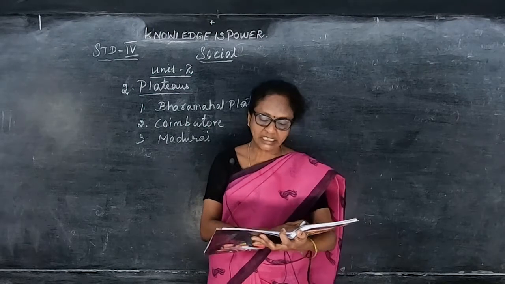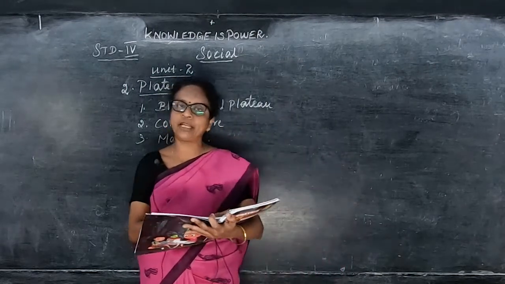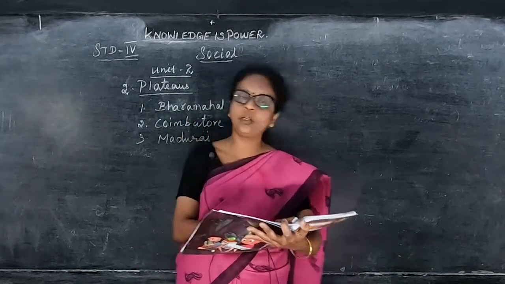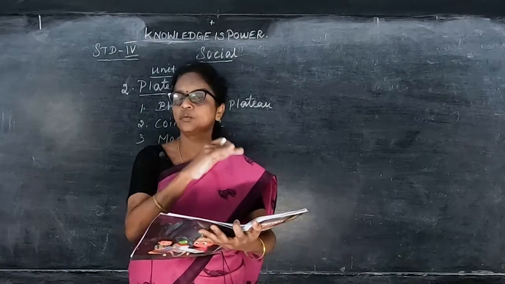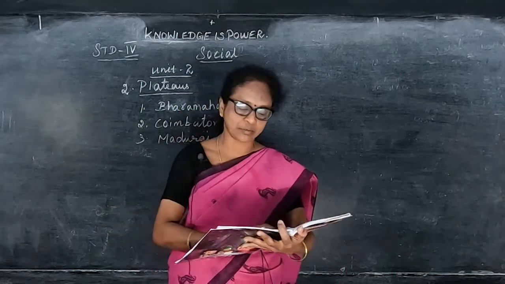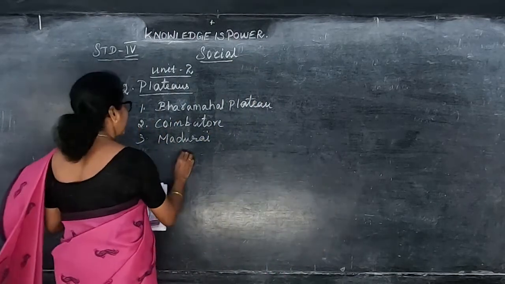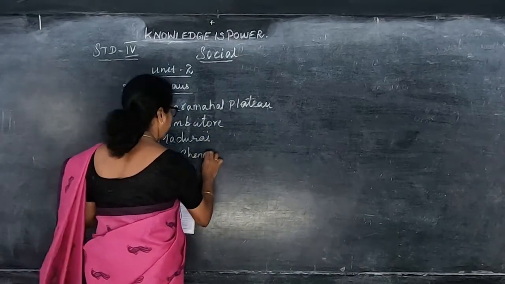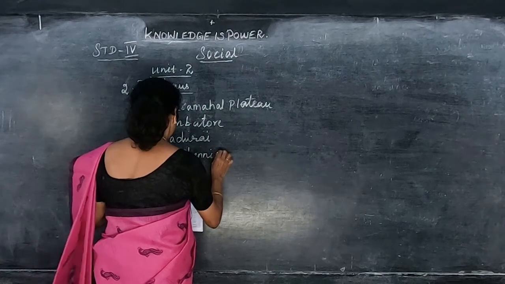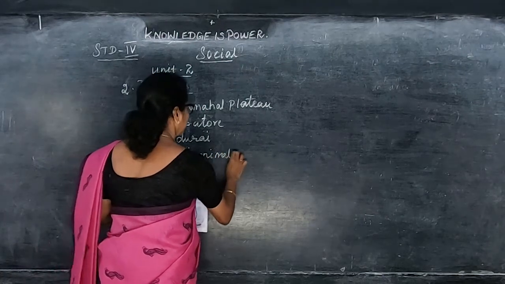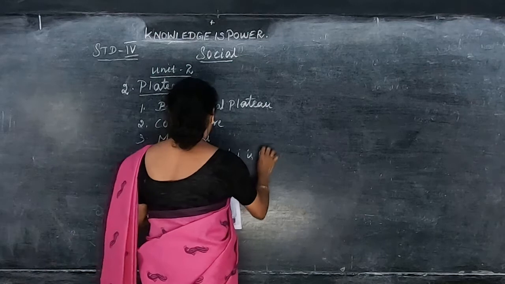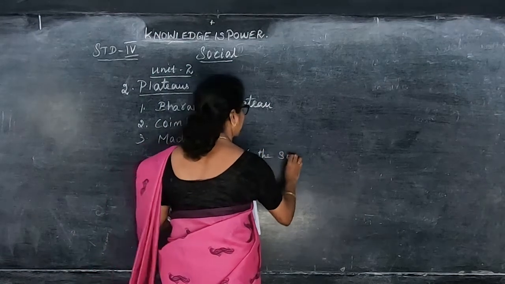There are many hills between these plateaus. In the plateaus there are so many small hills, not like a mountain, small hills. And Chenni Malai is one among the hills, in Erode.